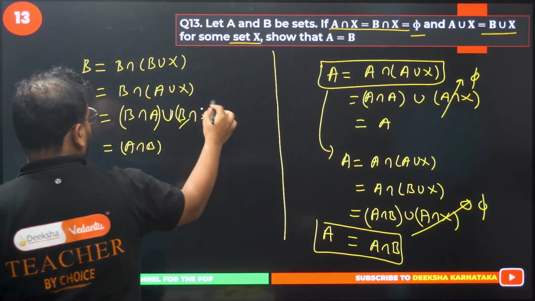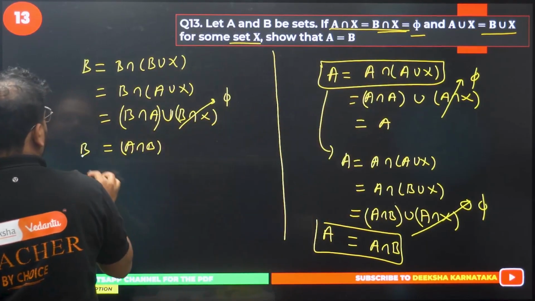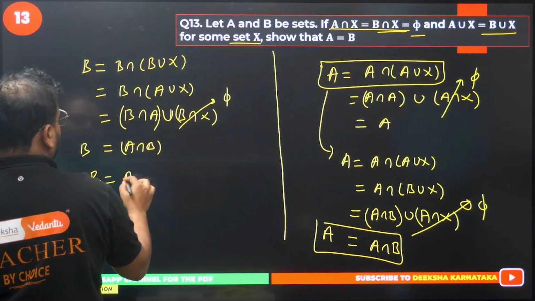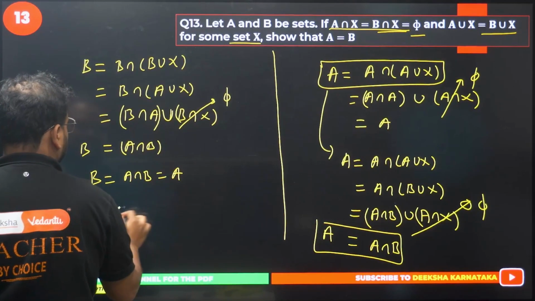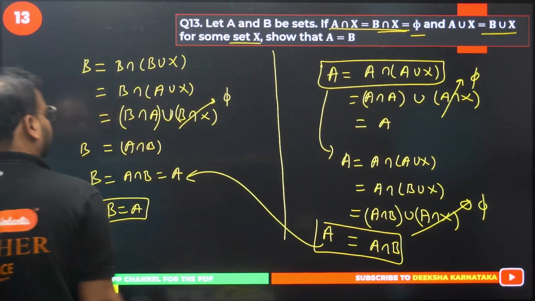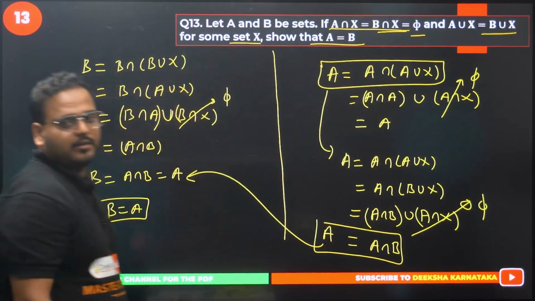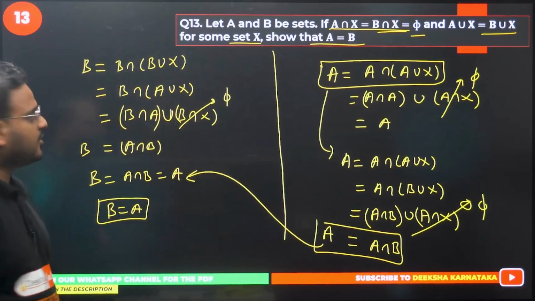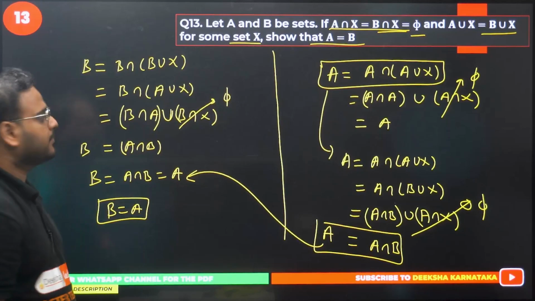This will be phi, they have given that to us. So I get here B. I'm getting B equals A intersection B, and this is equal to A. What it means? It means B equals A. We have used it over here. B equals A is the answer. We had to prove that only. Okay? Got it? This is clear. 13th is done. Yes or no? Question number 13 is done. Okay. Question number 14 now.